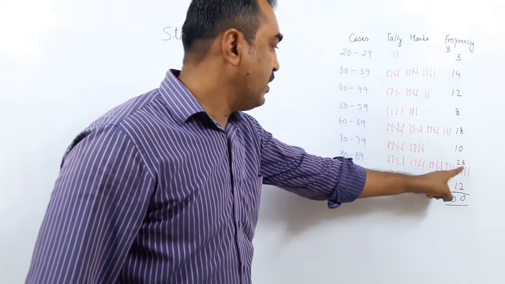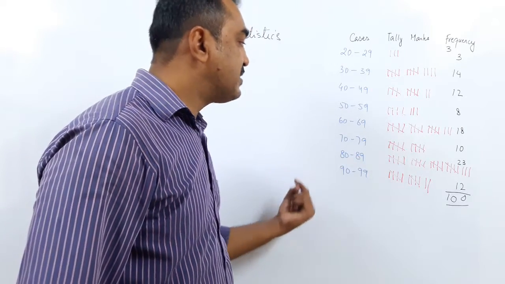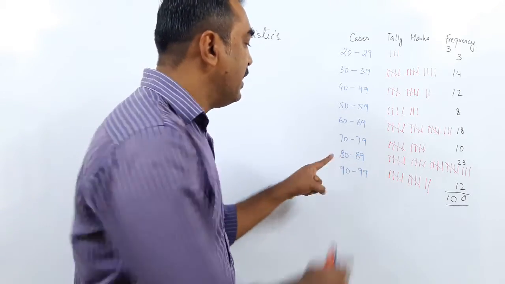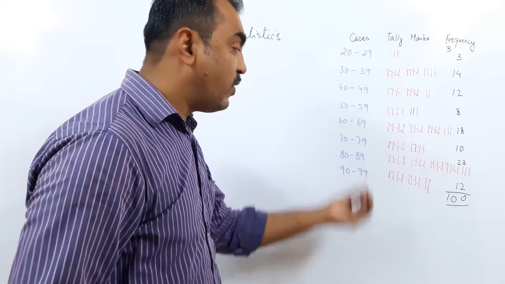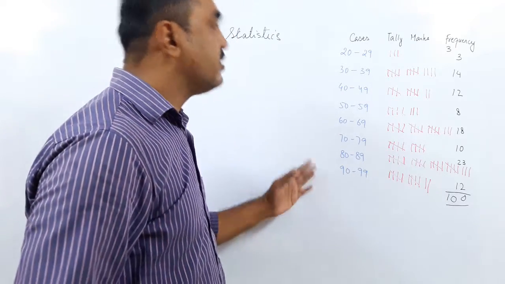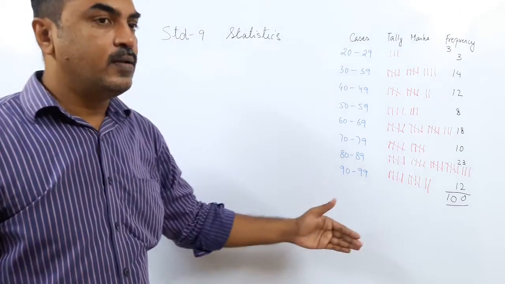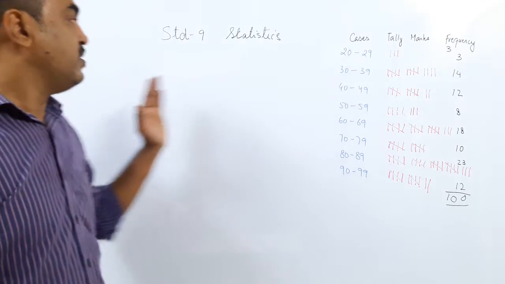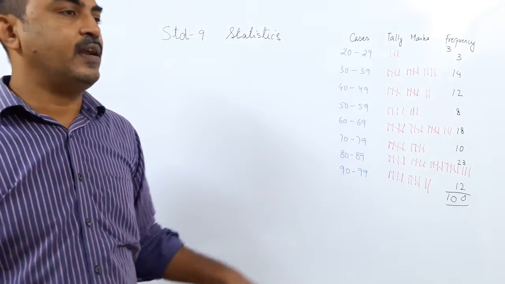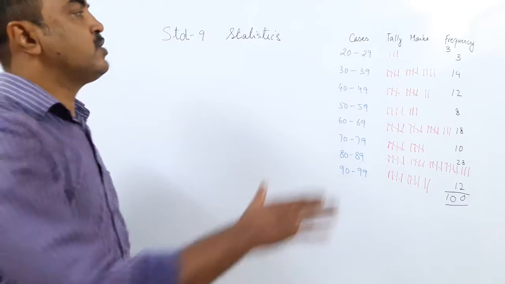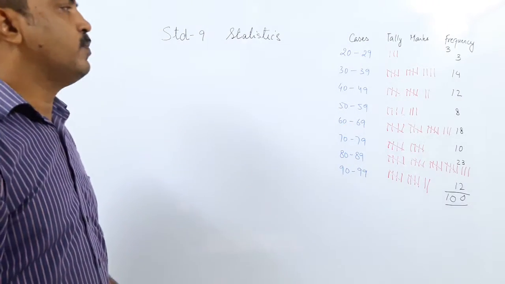You can see here, 23 days the cases are between 80 to 89. So he knows they were more than 80 and less than 89, or from 80 to 89, with 80 and 89 included. But he doesn't know exactly whether there were 85 cases, 87 cases, or 82 cases. That he cannot see. So this is what statistics does. It helps us to arrange data, analyze data, infer from data, but when there is a large amount of data and you make tables like this, you actually lose the accuracy of the data. But we are okay with it because the data becomes easier to read and analyze. So a little bit of accuracy here and there we do not mind.